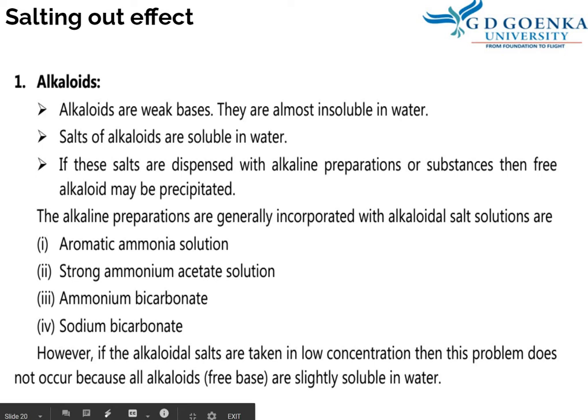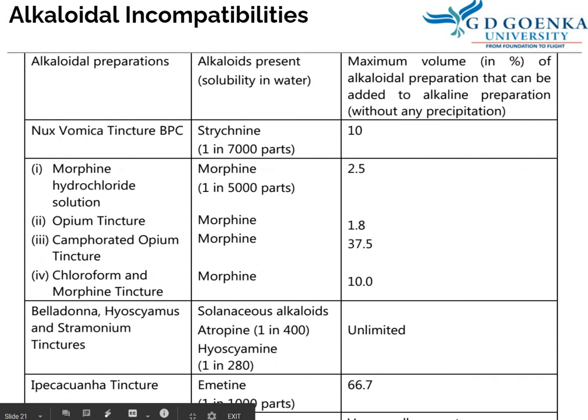However, if alkaloid salts are taken in low concentration, then this problem does not occur, because in low concentration even the free bases are slightly soluble in water. So in case the formulation contains less quantity of alkaloid in the solution, then this problem may not occur.